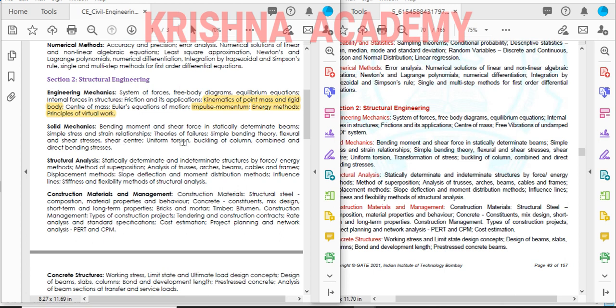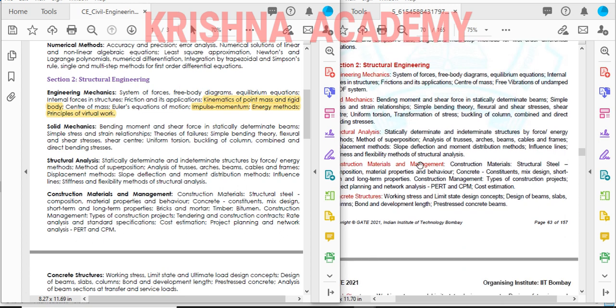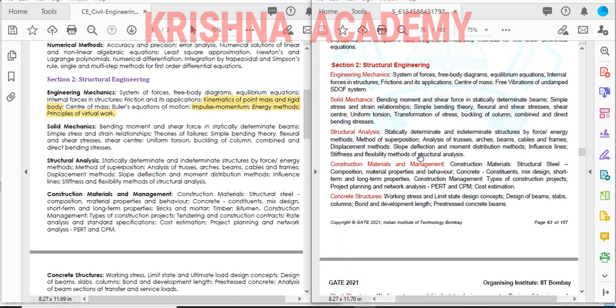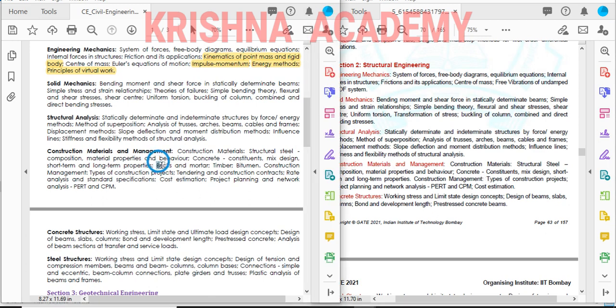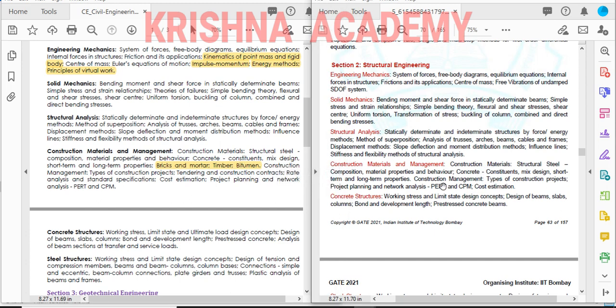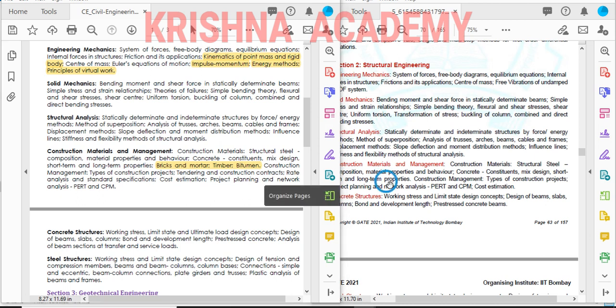And next, in solid mechanics there is no change, and in structural analysis there is not a big difference. In construction materials and management they have changed the syllabus very much. Bricks and mortar, timber and bitumen are purely removed. Also rate analysis and standard specification are not there.